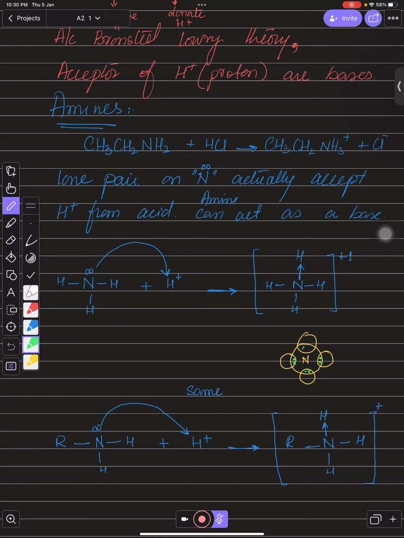But over here, this is a dative covalent bond. You need to show both the electrons are from nitrogen, so they are the same in shape. So you can say that this is a dative covalent bond. You need to remember that when the electrons are the same, this is a dative covalent bond. They can even ask you, what is this? So you can say that this is a dative covalent bond. This is dative. And what is this? This is covalent. Right, every one of you?